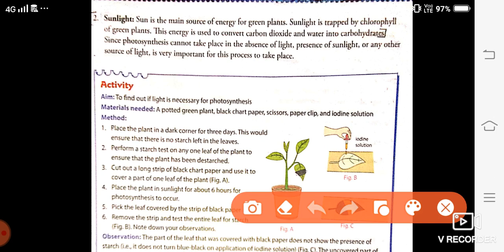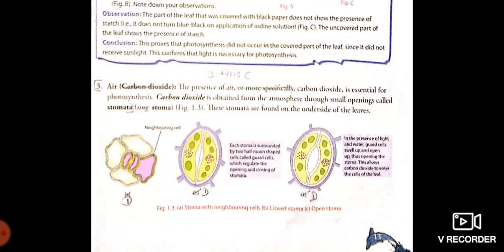So first you will write the definition of photosynthesis, then you will write the conditions necessary for photosynthesis. First point will be chlorophyll, then second point will be sunlight, then third point will be air. So air you will write from here. Carbon dioxide you have to cut, you do not write this carbon dioxide. So you will start from air, the presence of air, and then we cut this line, or more specifically, okay? The presence of air, carbon dioxide, is essential for photosynthesis.